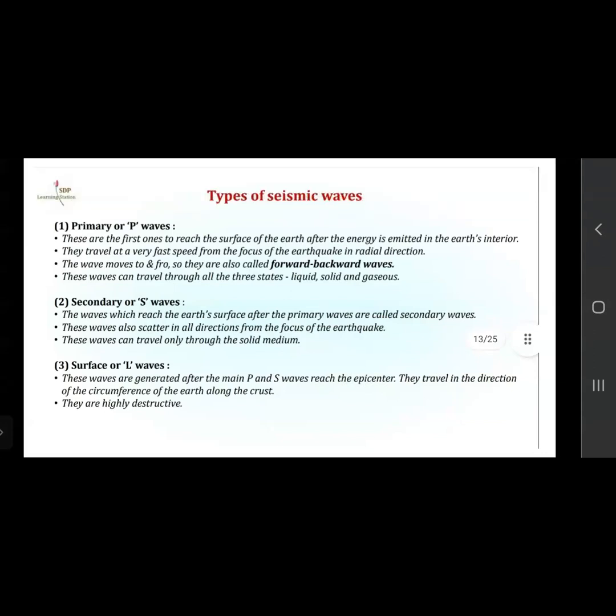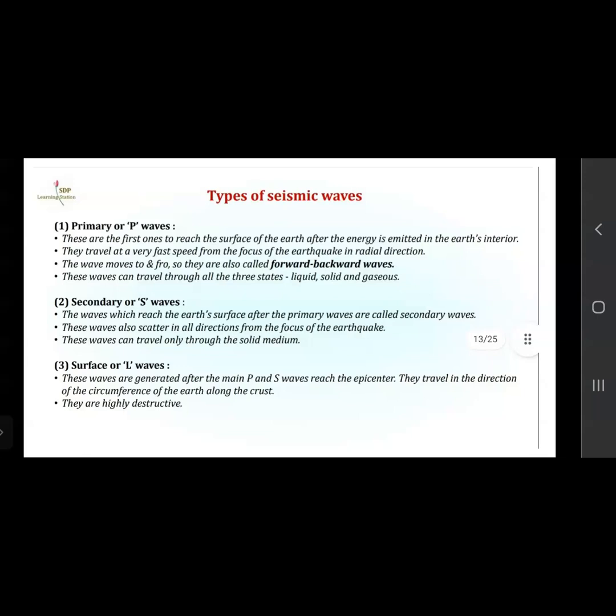Types of seismic waves. The first one is primary waves, also called P waves. These are the first to reach the surface of the earth after the energy is emitted in the earth's interior. As soon as the energy is emitted from the interior part of the earth, these are the waves which reach the earth's surface first. So they are given the name primary waves.